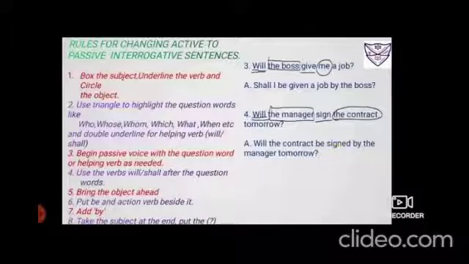Because we don't have WH, here one pair goes missing, but we do have to put BEB and the third form of the verb. So it sounds like, will the contract be signed by the manager tomorrow?